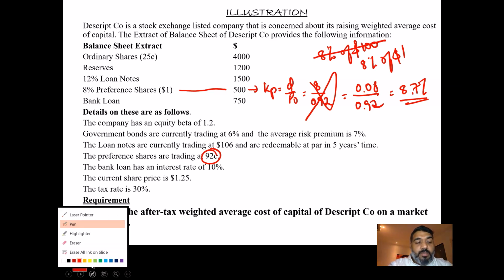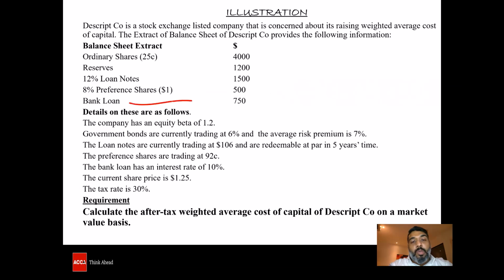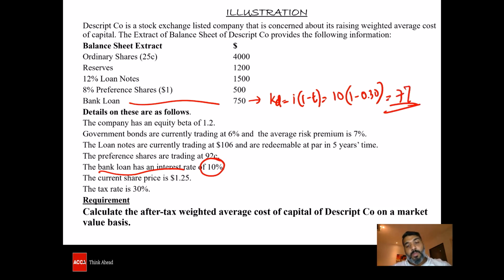And finally, the last one that we have is the bank loan, which is non-traded debt. The KD is equal to I into 1 minus T. And how much is the interest? As specified here in the question, the bank loan has an interest rate of 10 percentage. 10 into 1 minus 0.30, tax is 30 percentage, which will give me 7 percentage.